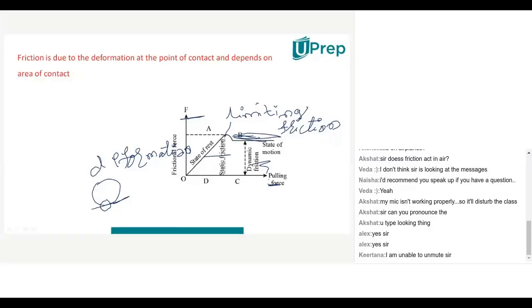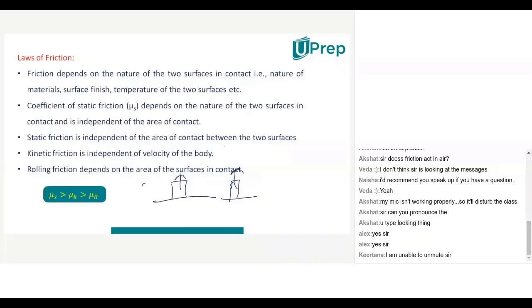So kinetic friction will be independent of what? Velocity of the body. And rolling friction depends upon what? Area of contact of the surfaces. If area of contact is less, rolling frictional force will be less. Isn't it? Yes, sir. Okay. Now tell me, generally heavy load vehicles will come. For heavy load vehicles, how many tires will be there? Have you seen sometimes a heavy load truck will have 60 tires.